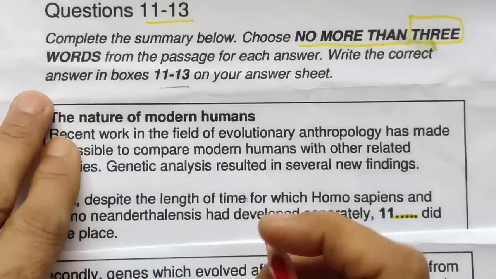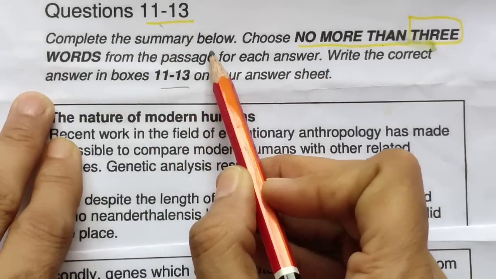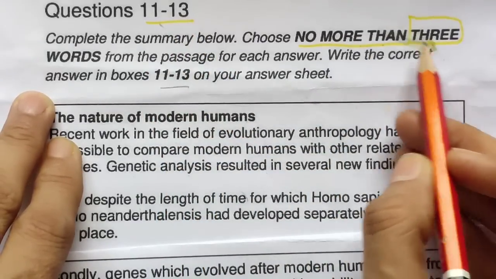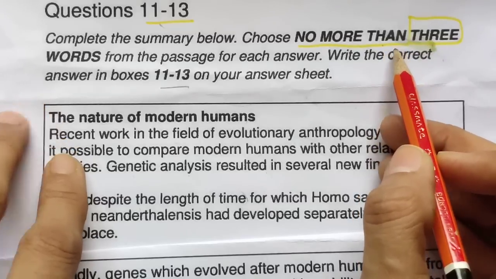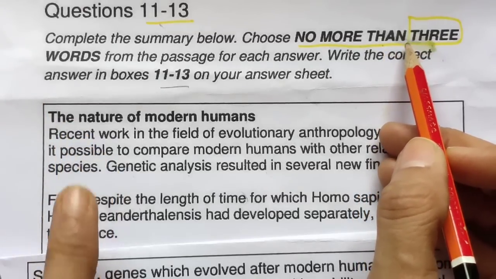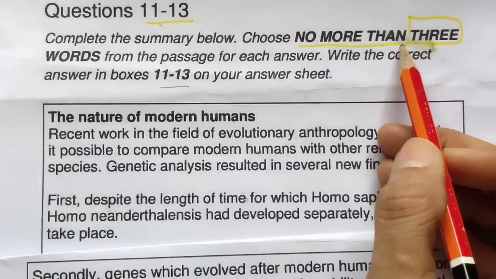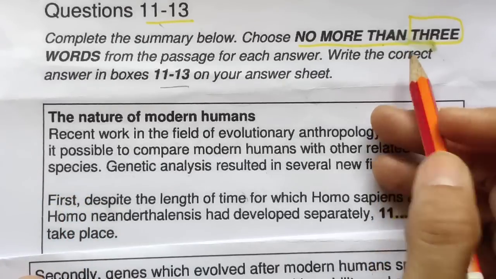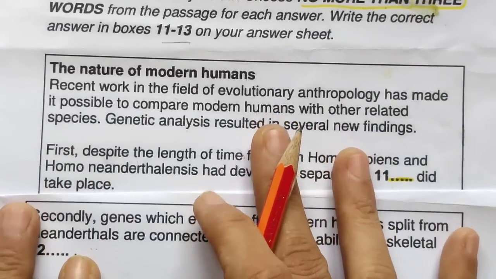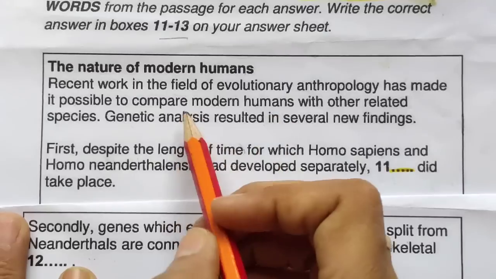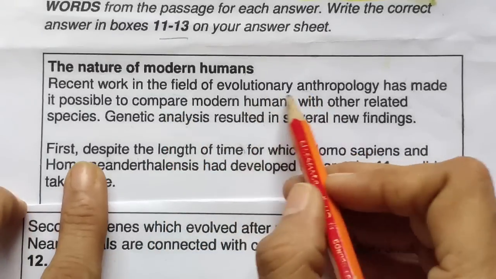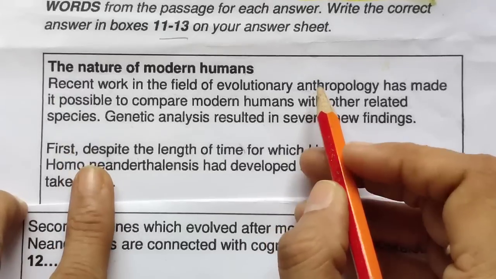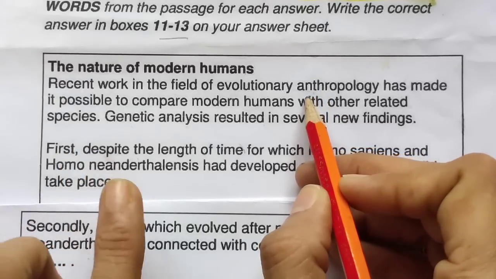Now my question is 11 to 13, complete the summary below. No more than 3 words, it means 1 word you can use, 2 words you can use, 3 words also you can use. It means fill in the blank must be there, possibilities are there. Okay, so let's read it. First we will find the location. How to find the location? Definitely we will just read it, we will try to find the keywords, those keywords that can't be changed.